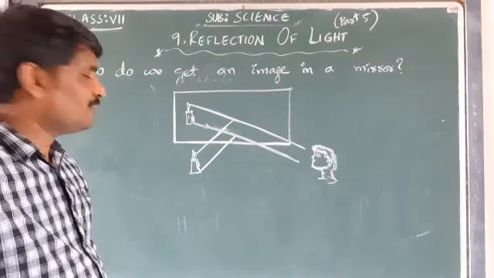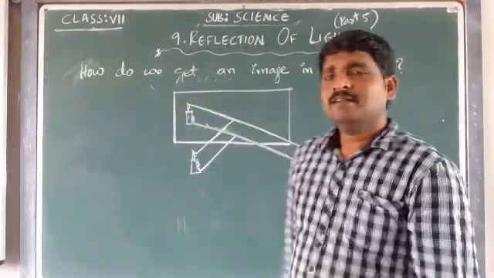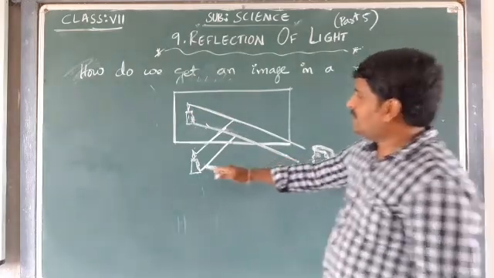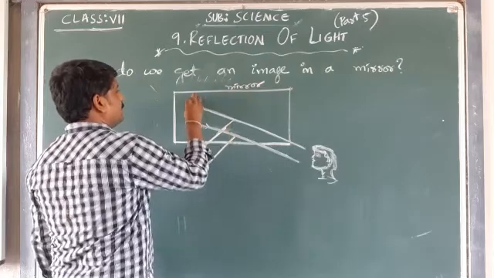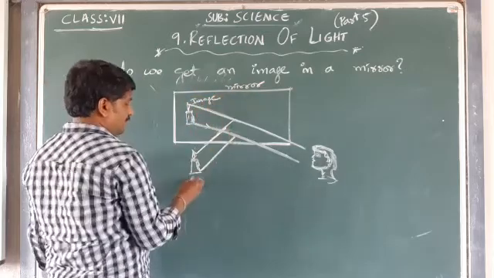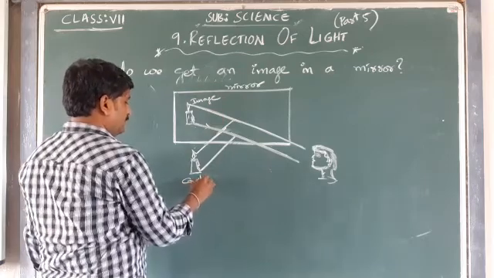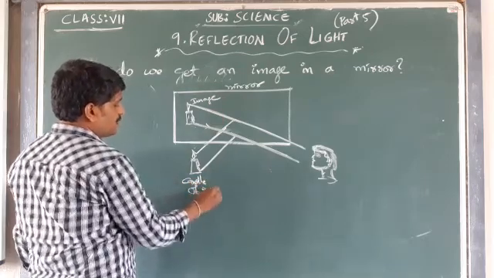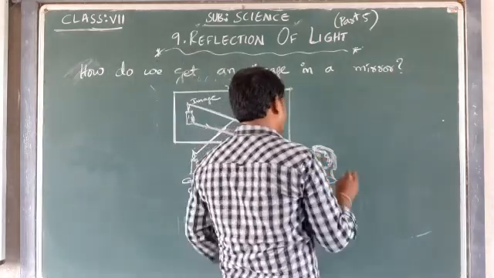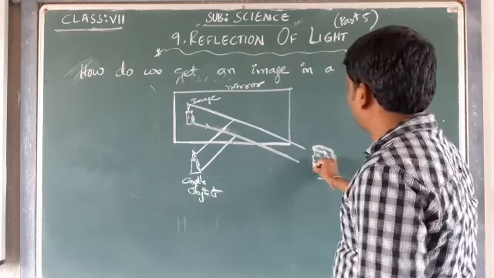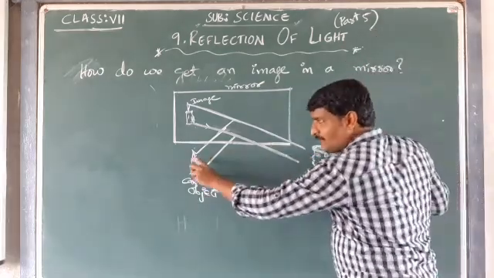I am not good at drawing that. I just want to make you understand with a simple figure. See here. Actually, this is the original object. This is a mirror, and this is the image of the candle, and this is the candle object. This is the original object, and this is ourselves, observing this candle. Okay. Actually, what happens?